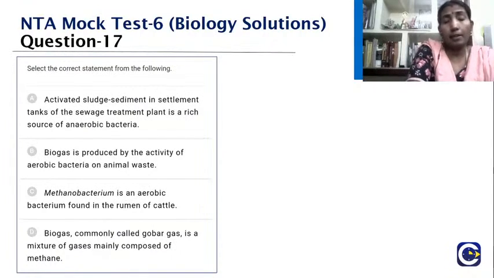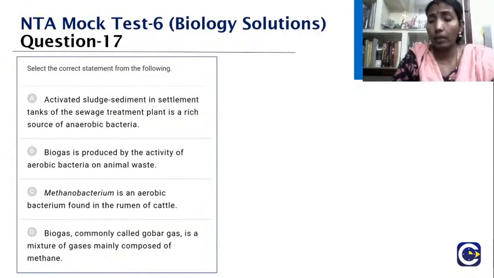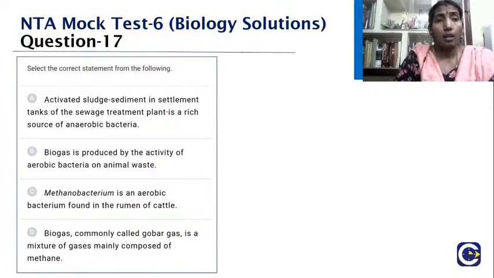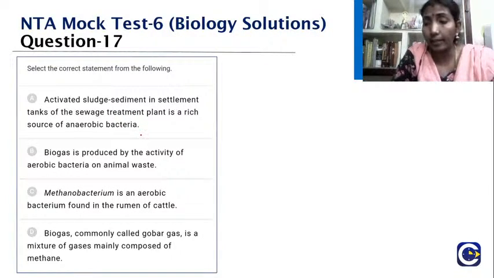Select the correct statement from the following. Okay, so let us see what is the correct statement. The activated sludge sediment in settlement tanks of the sewage treatment plant is a rich source of anaerobic bacteria.